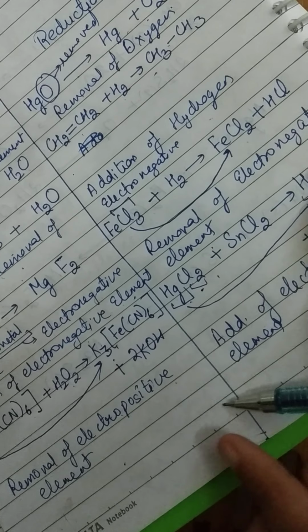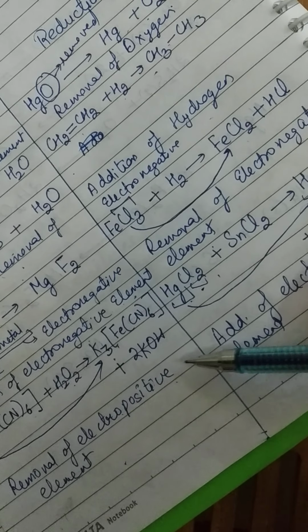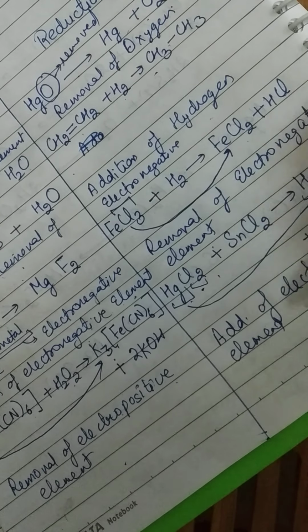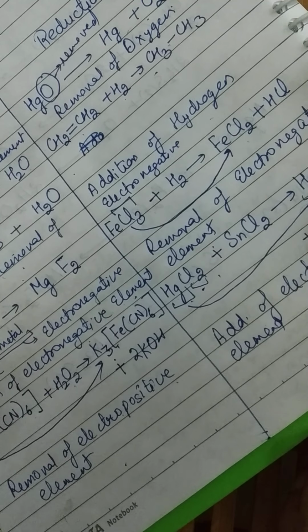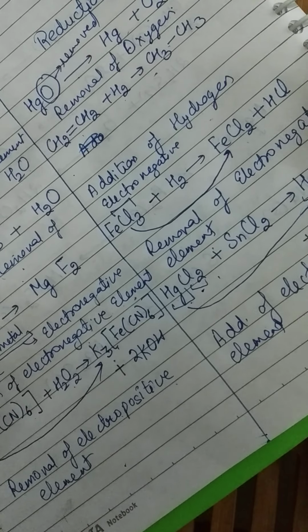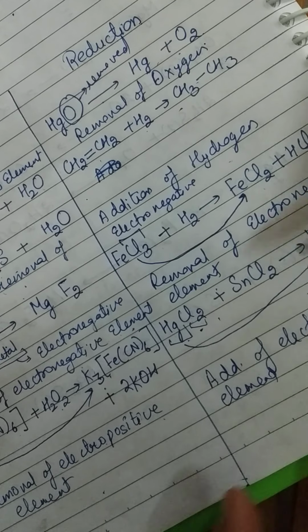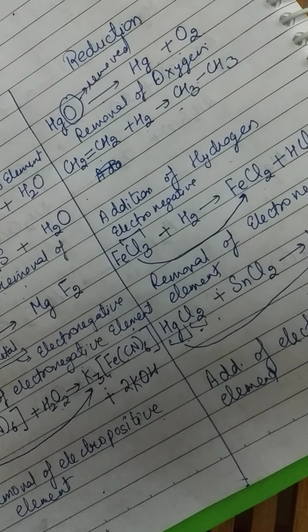So these terms are clear. Electropositive means a metal, or something that has the tendency to lose electrons. That concept we will do in the next lecture. Electronegative means gain of electrons, and is mainly related to non-metals. So I hope this much is clear to you. Thank you.